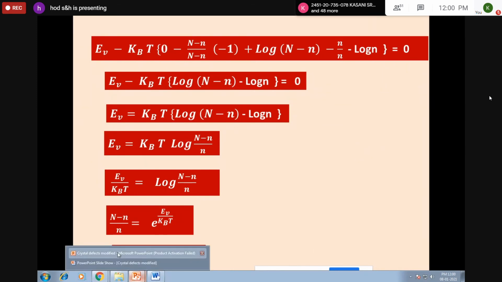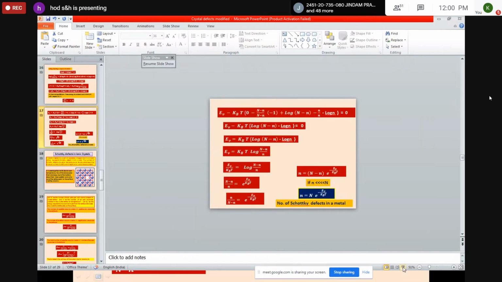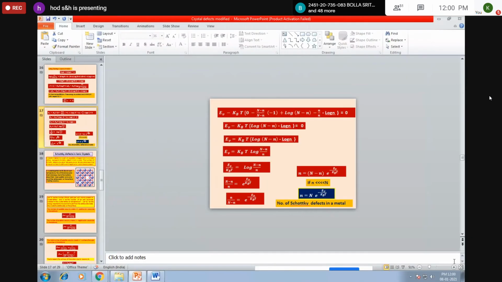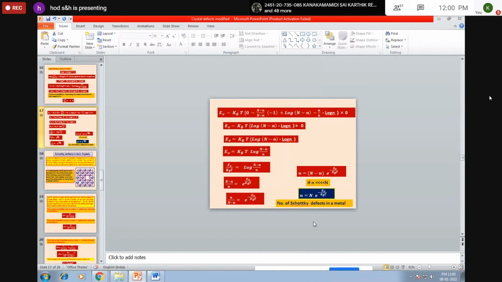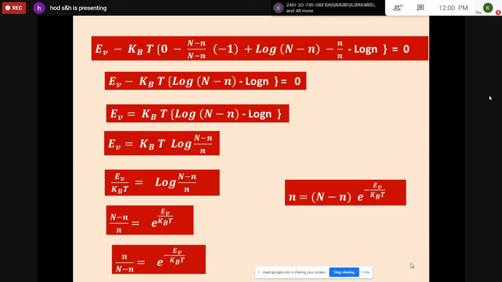Now in this, you bring this n minus n to the right side.